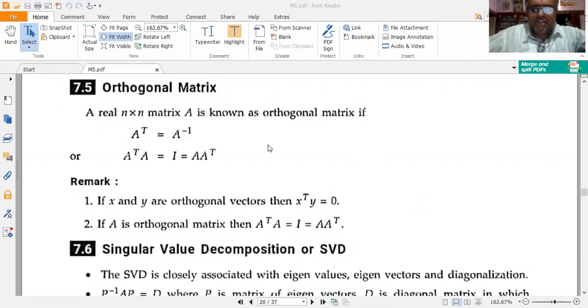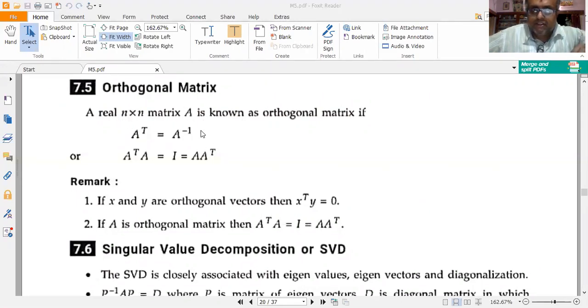Suppose I have a real n cross n matrix A. The word real n cross n matrix A means the n cross n matrix has only real elements in it. All the n squared elements of the n cross n matrix are real in nature.